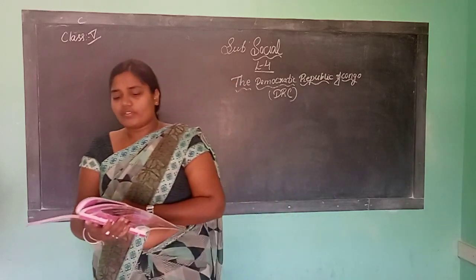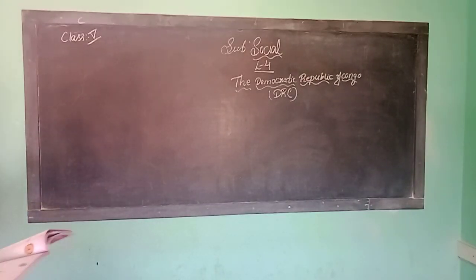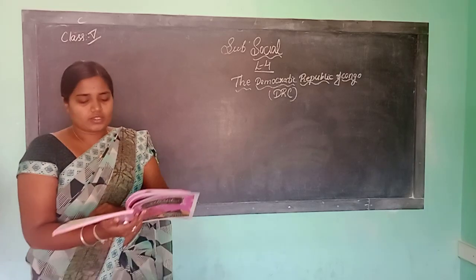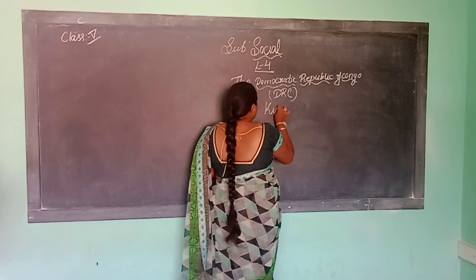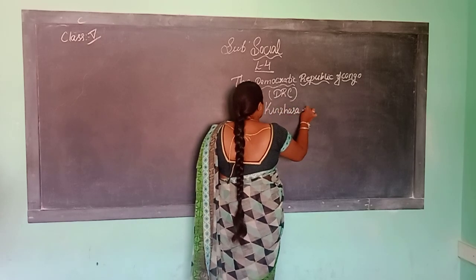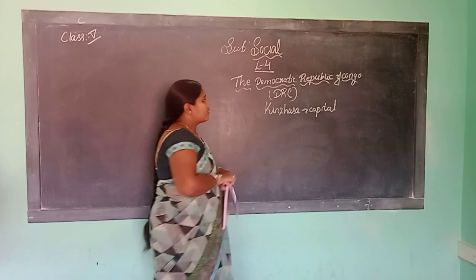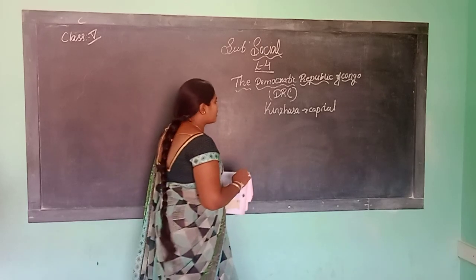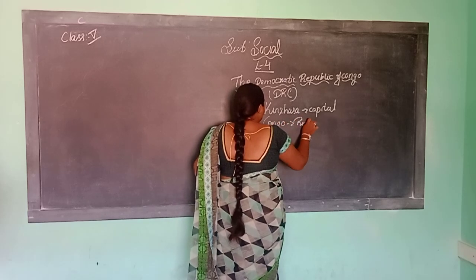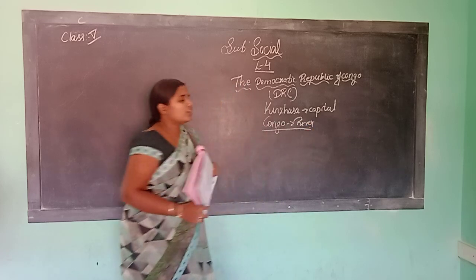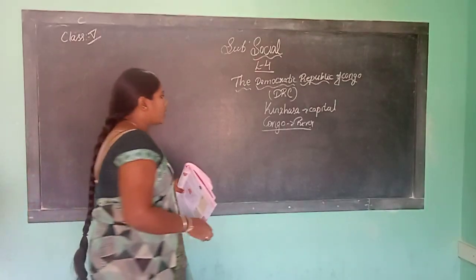So which is the capital of DRC? Kinshasa is the capital of DRC. So what is the river name here? Congo is the river name. It is also one of the world's largest rivers. So in which continent is DRC? In the Africa continent.